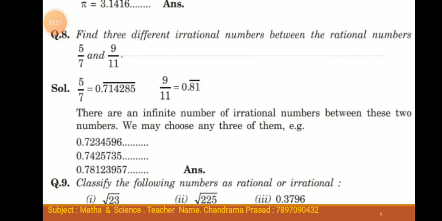Question number 8. Find 3 different irrational numbers between the rational numbers 5 by 7 and 9 by 11. Solution. 5 by 7 can be written as 0.714285 bar and 9 by 11 equals 0.81 bar. There are an infinite number of irrational numbers between two numbers.